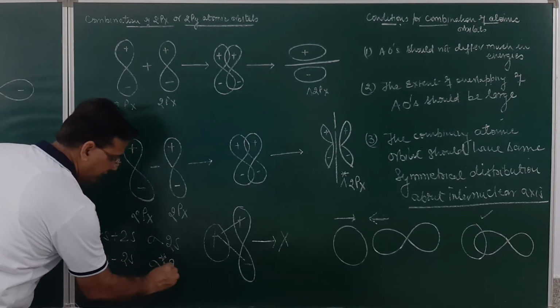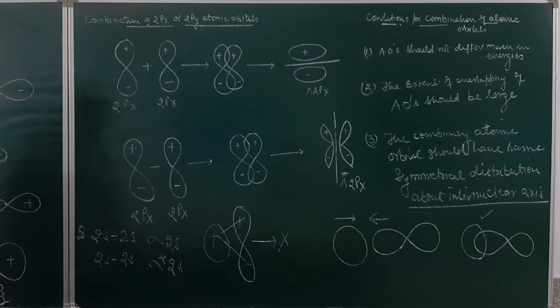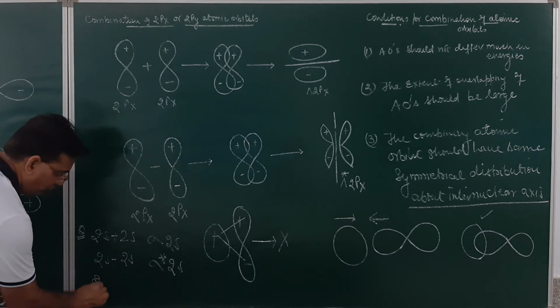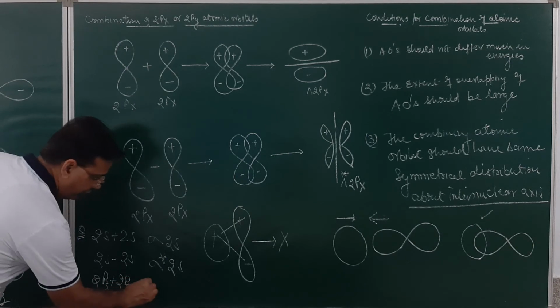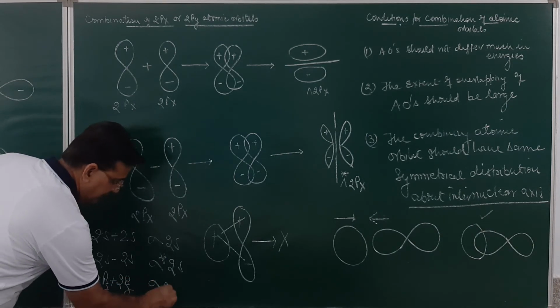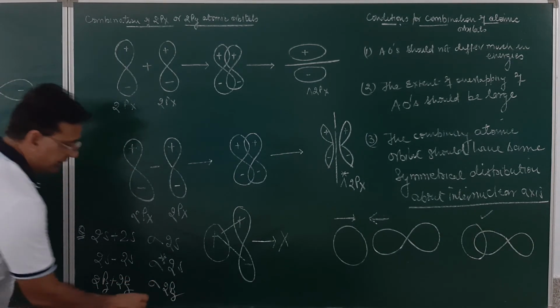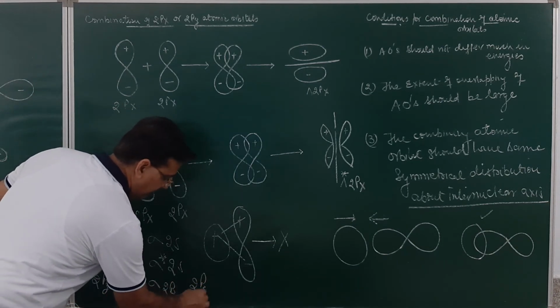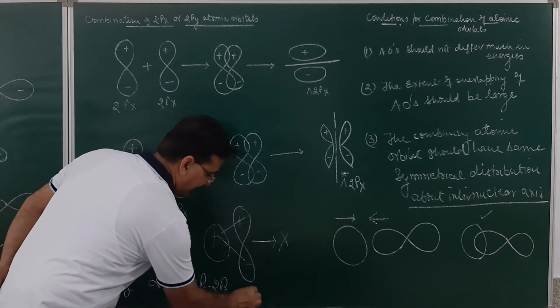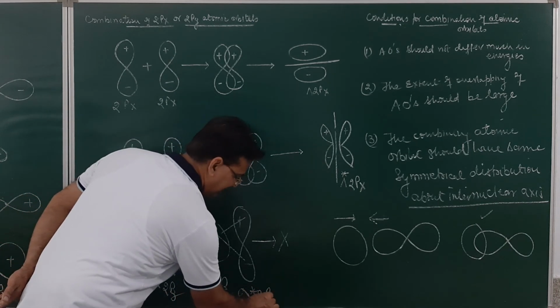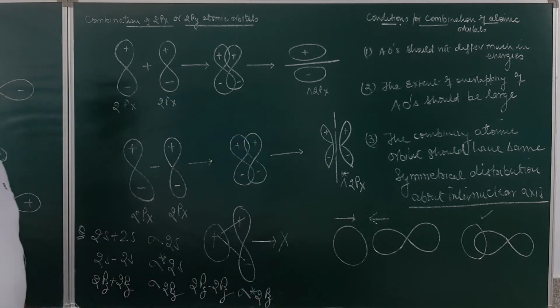Sigma anti-bonding 2s molecular orbital. Similarly, 2pz plus 2pz gives sigma 2pz. And 2pz minus 2pz gives sigma anti-bonding 2pz. So this kind of question can be asked to you.